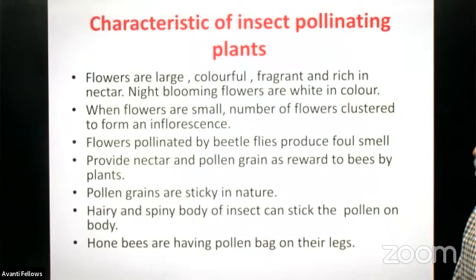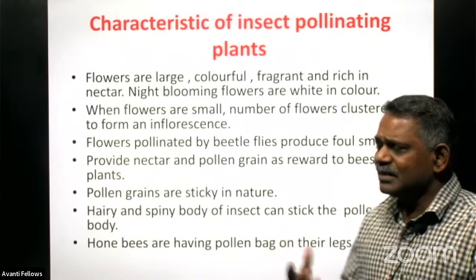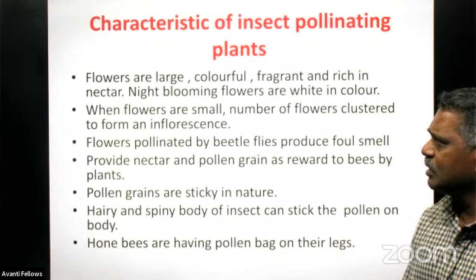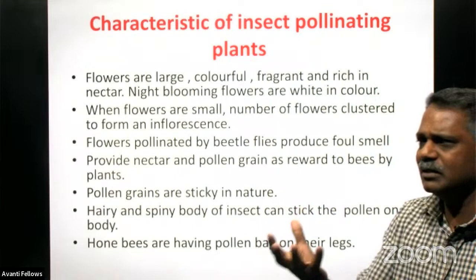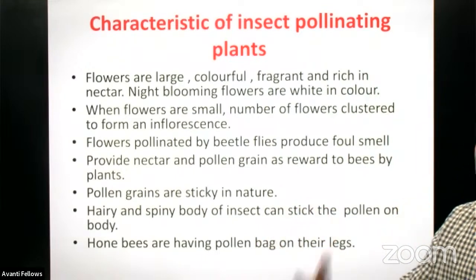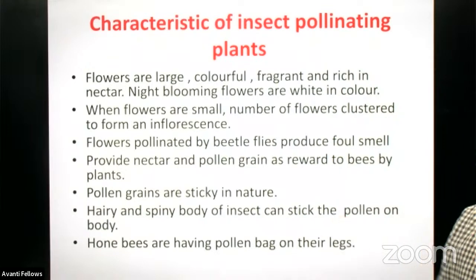Normally plants produce large, colorful flowers that produce fragrance, good smell, and are rich in nectar. Actually, plants give nectar as a reward to the pollinating agents, because the agents visit a flower for collecting the nectar. The purpose is to collect the nectar only. So it is a reward given by the plant for this pollination purpose.